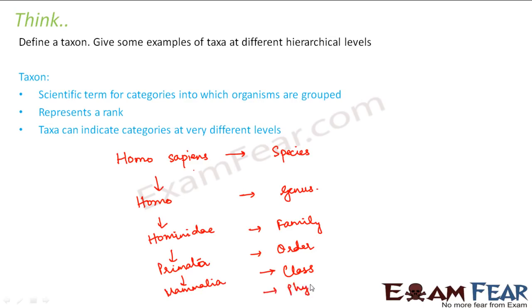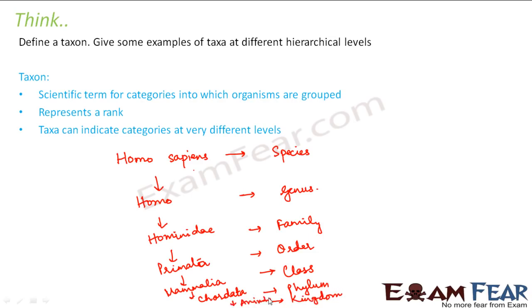Next is phylum. They all belong to the phylum Chordata. That means they are the chordates. Chordates are the ones who have notochord. The presence of notochord makes them fall under the category of chordates. And which kingdom do they belong to? Obviously, they belong to the Animalia kingdom.